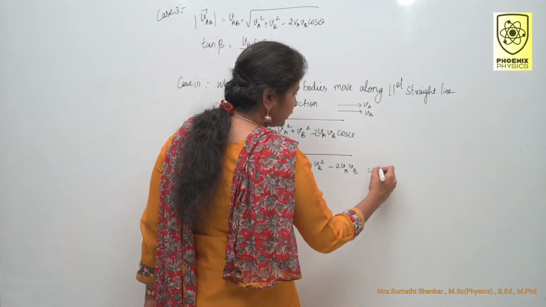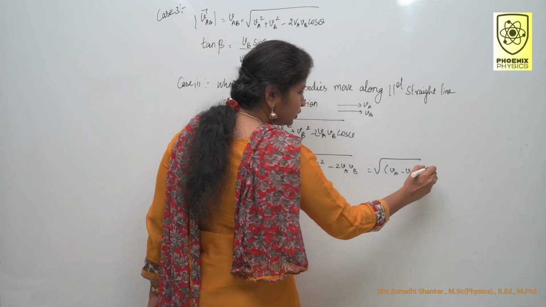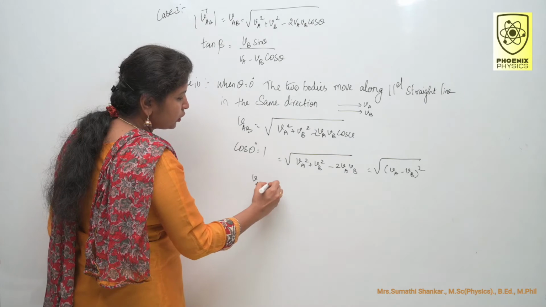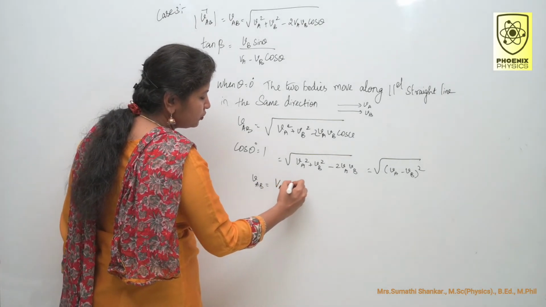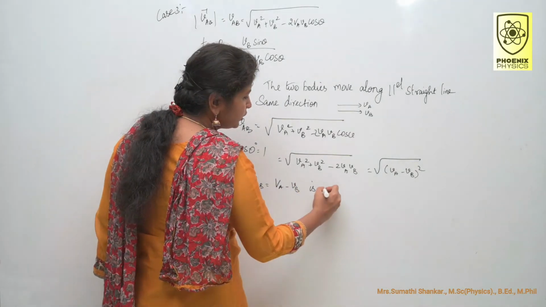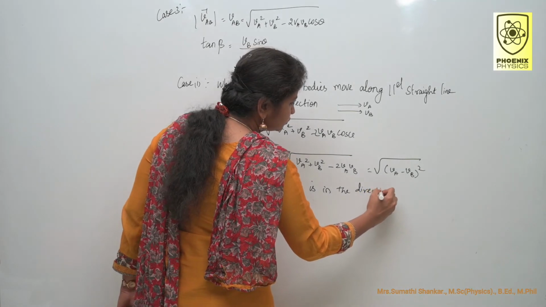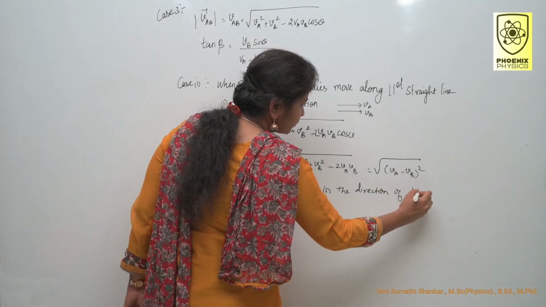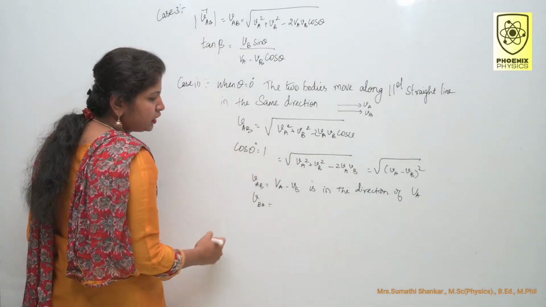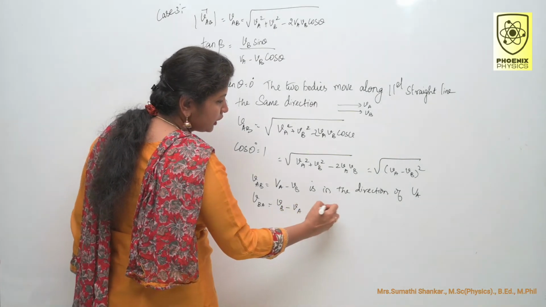So you can write VA minus VB the whole square. So VAB is equal to VA minus VB, in the direction of VA. Similarly, you can write VBA also. VBA is equal to VB minus VA, in the direction of VB.